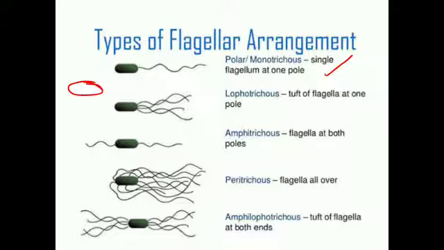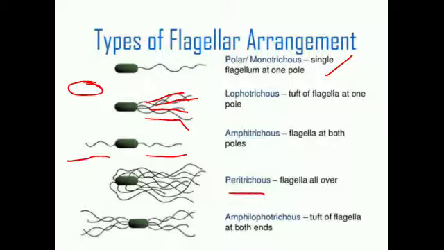Then lophotrichous flagella means what? A bunch of flagella present at only one end, either the right end or the left end, is called lophotrichous flagella. For example, Pseudomonas. Amphitrichous flagella: amphi means on both sides. A single flagellum is present at both ends of the bacterium, and it is called amphitrichous flagella. For example, Xanthomonas.